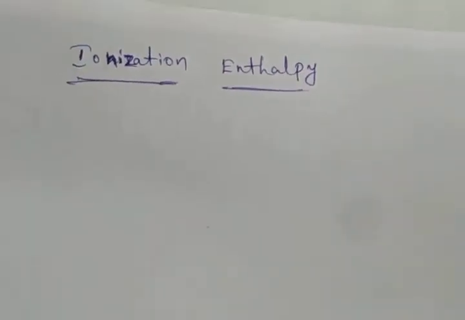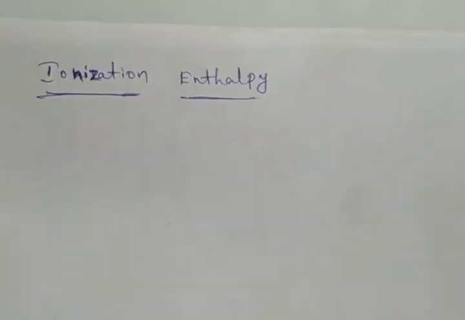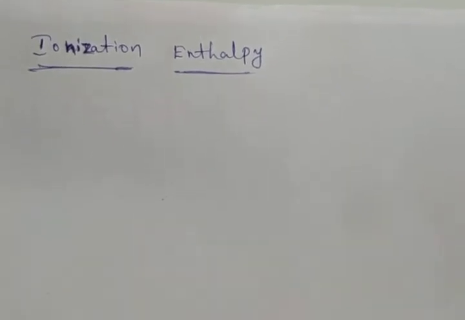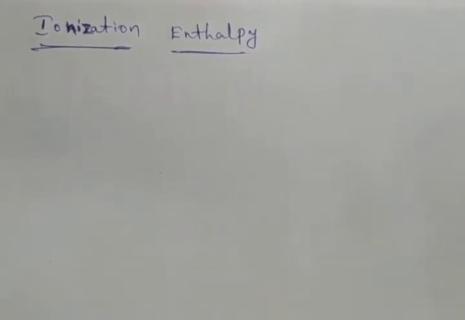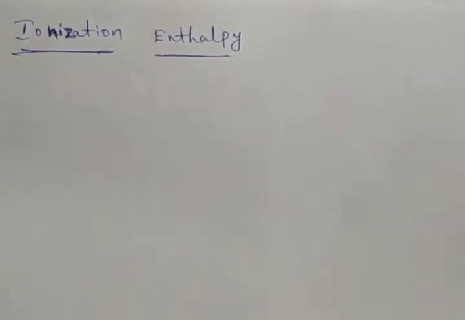Okay, what is the ionization enthalpy? In the 9th class also we discussed ionization enthalpy. What is the ionization enthalpy? The amount of energy required to remove one electron from its outermost shell is called ionization enthalpy.